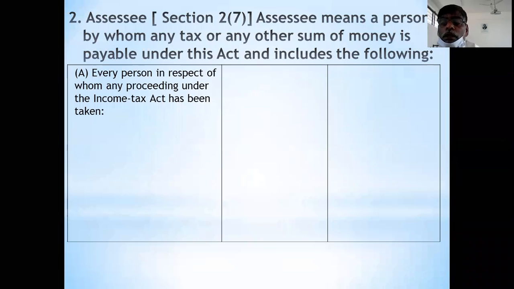Proceeding means inquiry. If an inquiry starts on any person, that person becomes an assessee. Income tax department people come to your door and start the inquiry. Whenever the inquiry starts, you become the assessee. That is one case.